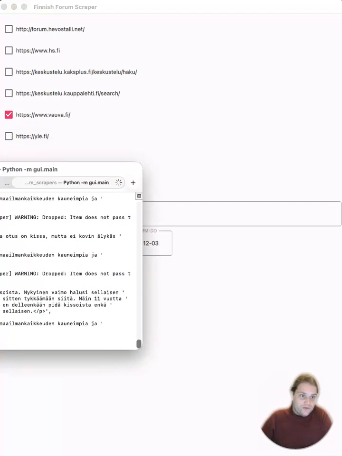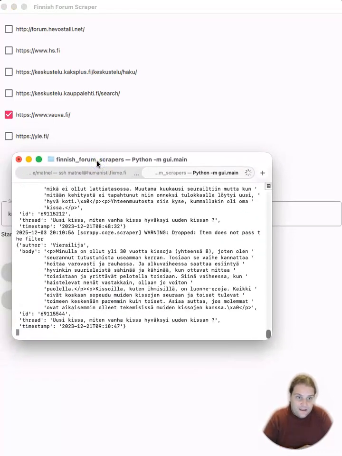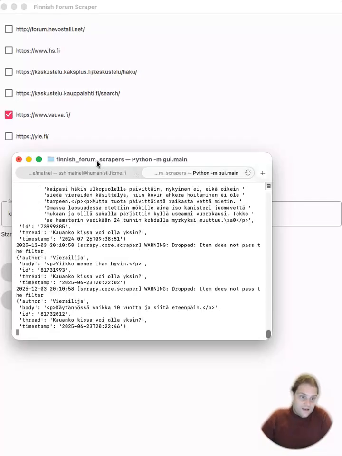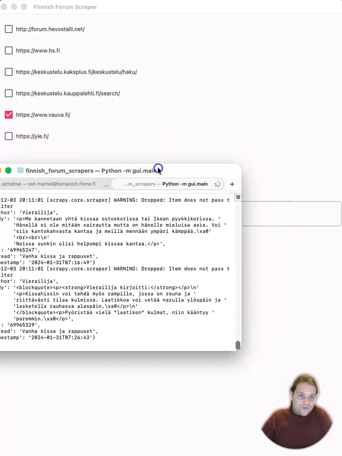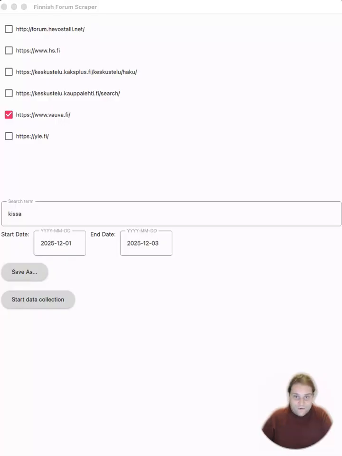I can show you some of the data collection happening in the command line. You can see that it goes through forums and tries to find cats from there. Sadly, the user interface does not really provide you feedback on this, so you just need to wait until the data file emerges out of that. And because I don't have the time to wait, it takes about 10-15 minutes for one forum, so it's not like horribly long, I'll just show you the outcome from the